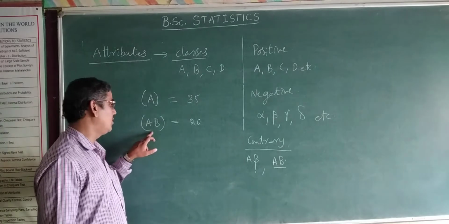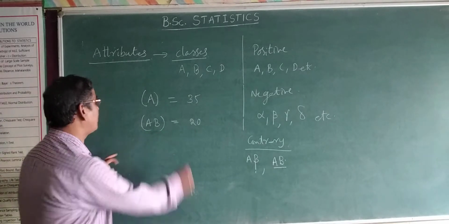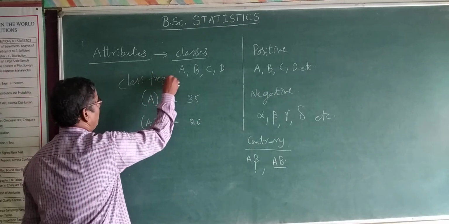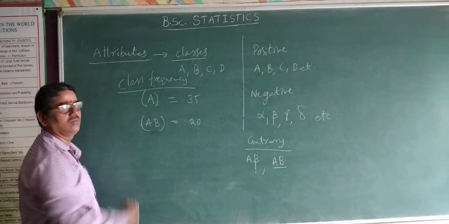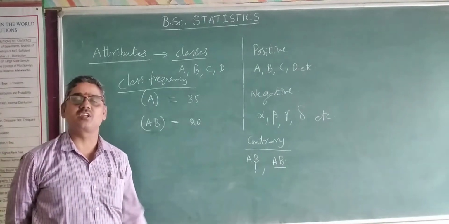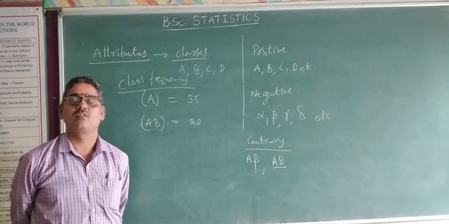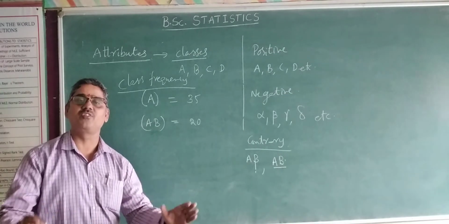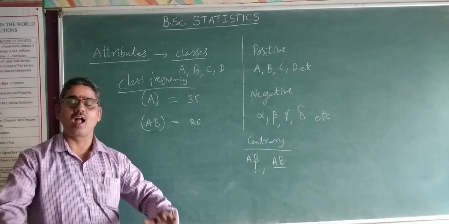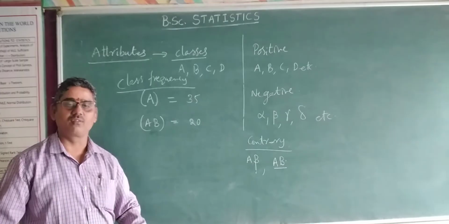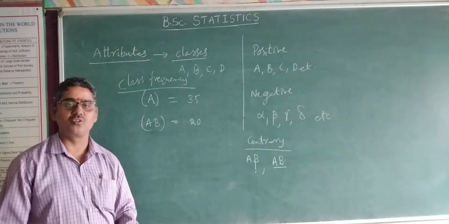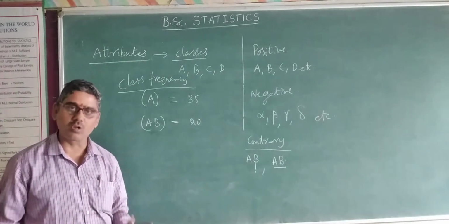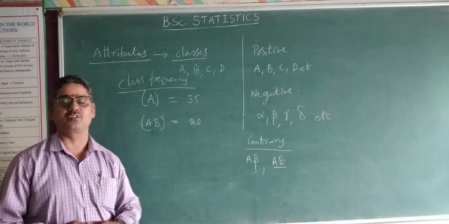That is the class frequency. This is the notation of class frequency. Do you understand this? These are some definitions of attributes: attribute, class, class frequency, positive classes, negative classes, contrary classes, dichotomous classification, manifold classification, and so on.